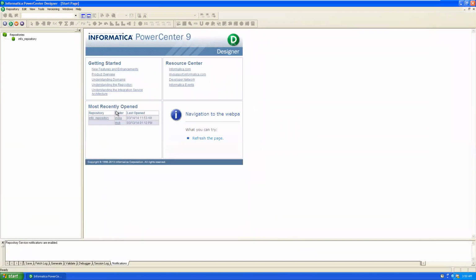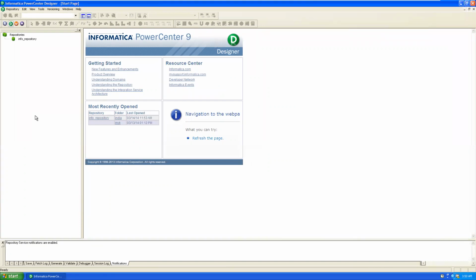Within this Power Center Designer tool, we have 3 windows. The left side window is the repository navigator window. The right side one is the workspace window. The bottom one is the output window. As an ETL developer, find your repository listed in the repository navigator window. At present, we have only one repository. In real time, a minimum of 5 to 10 repositories are available according to requirement. The administrator creates a number of repositories in the Informatica Administrator homepage as per the requirement.